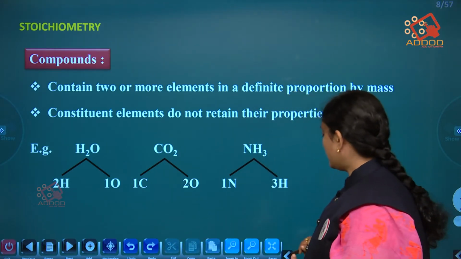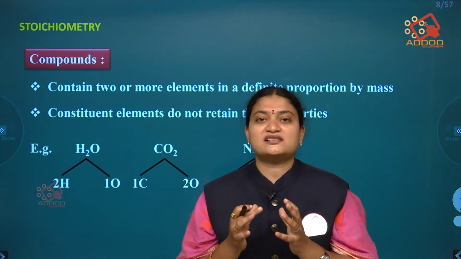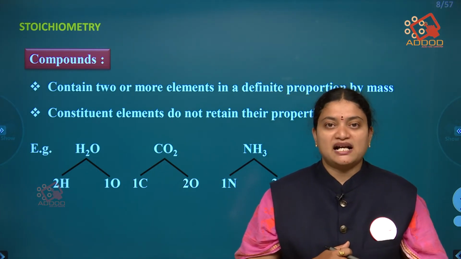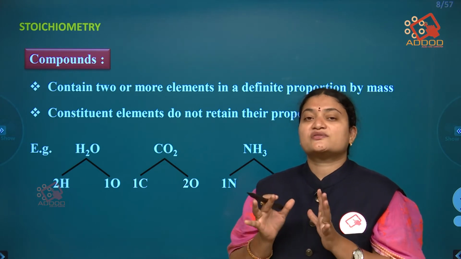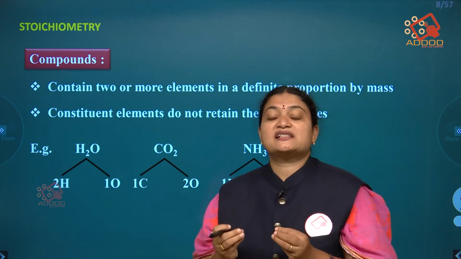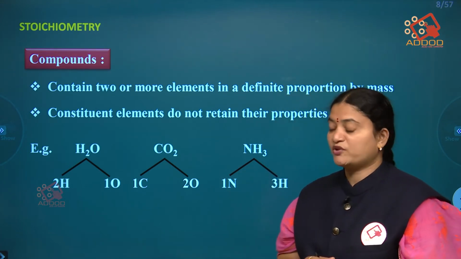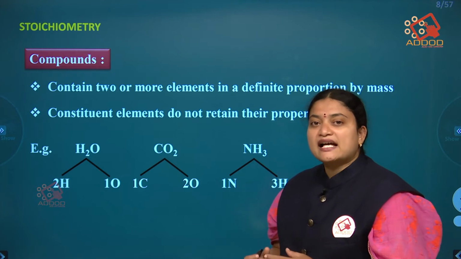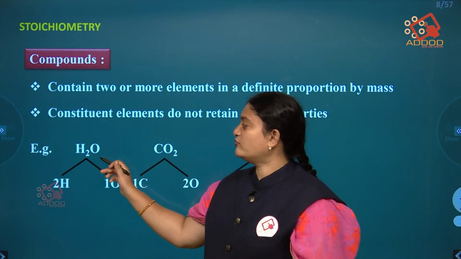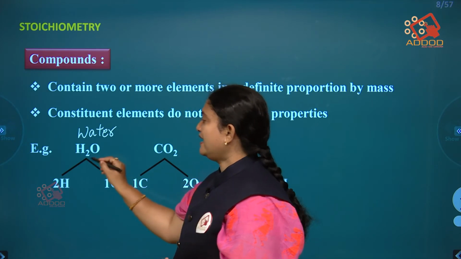A compound is when two or more elements combine in a fixed composition by their mass. Those we call compounds, and the constituent elements present in them do not retain their characteristic properties. Let us see a few examples of compounds. Here you can take the example of water, whose formula is H2O.